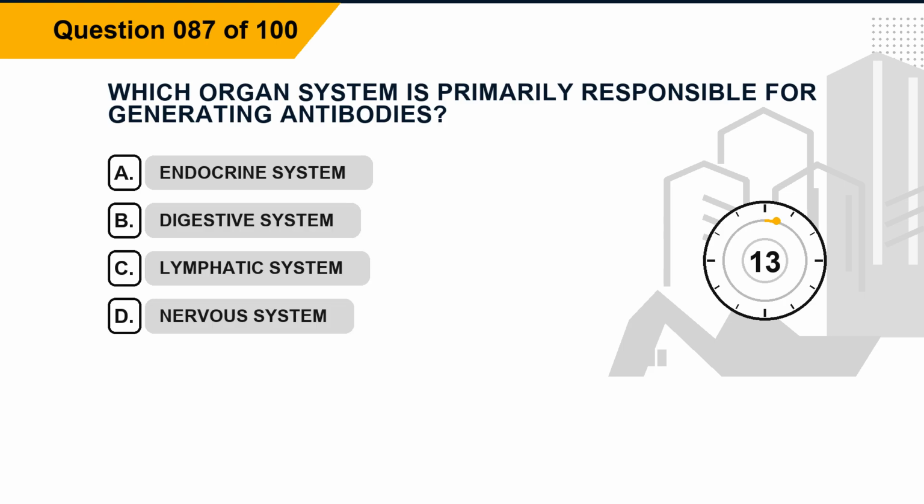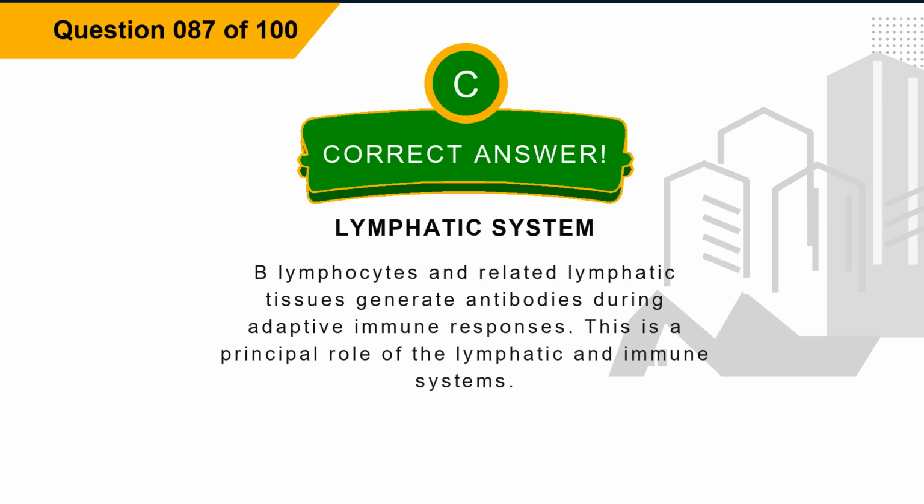Question 87. Which organ system is primarily responsible for generating antibodies? Option A, endocrine system. Option B, digestive system. Option C, lymphatic system. Option D, nervous system. The correct answer is option C, lymphatic system. Explanation. B lymphocytes and related lymphatic tissues generate antibodies during adaptive immune responses. This is a principal role of the lymphatic and immune systems.